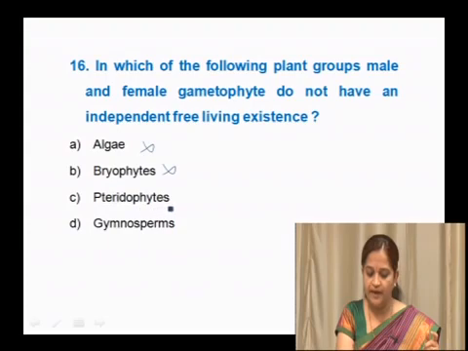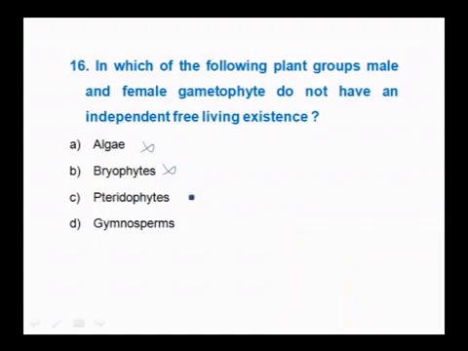In pteridophytes, the sporophyte is the dominant phase, whereas the gametophyte is short-lived but independent. It is also independent and we call it a prothallus. So that is also not an option. So the right option here is gymnosperms, where male and female gametophytes do not have an independent free living existence. So the right option here is D.